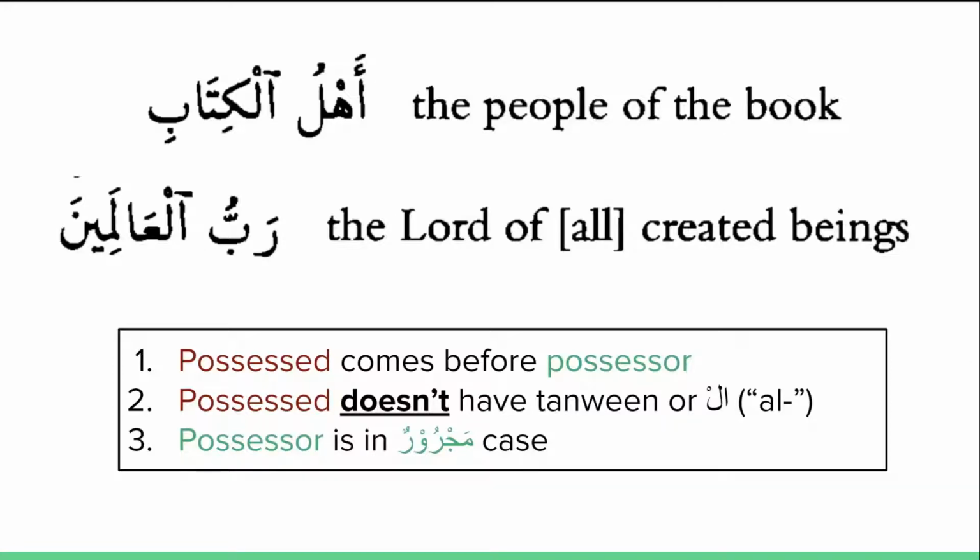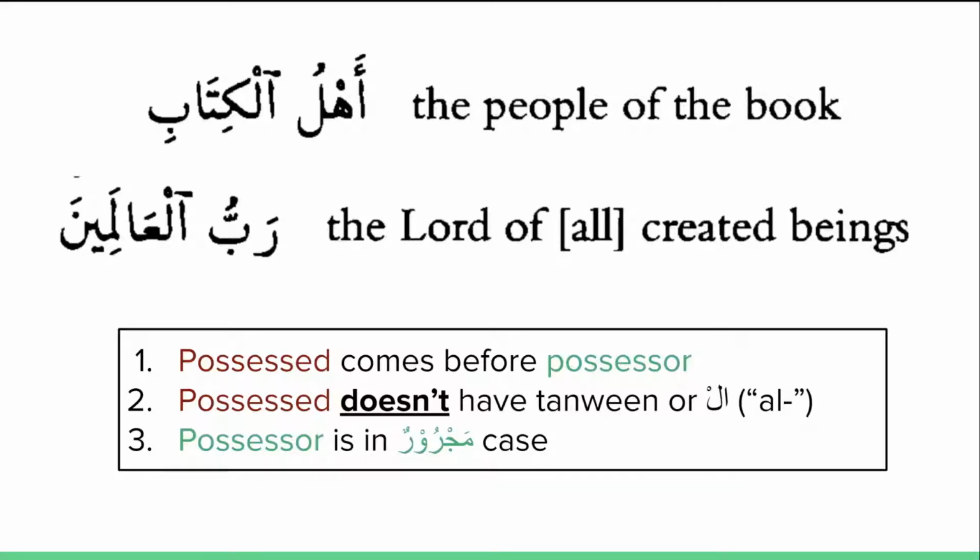Here, let's confirm. Ahl is the possessed. Kitabi is the possessor. The people of the book. And again, if you're ever confused which one is possessed and which one is possessor, just translate it into English using of. The first word is possessed. The second word is possessor. So the people of the book. And by the way, if I translate this literally, the people of the book, that might not make too much sense. Does the book own the people? No, not exactly. This is one of those cases where you can't really translate it literally, and that happens a lot with possession constructions in Arabic. We'll come back to that later in the lesson.